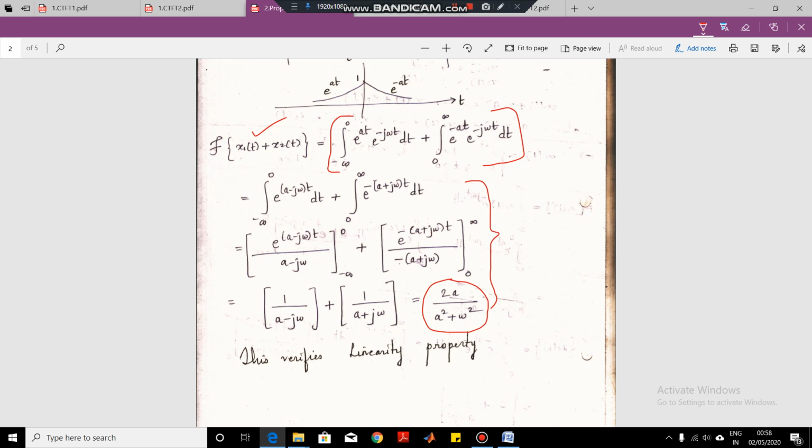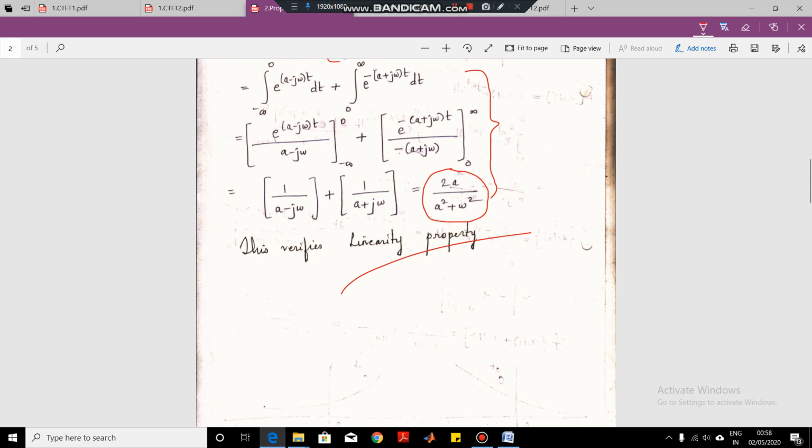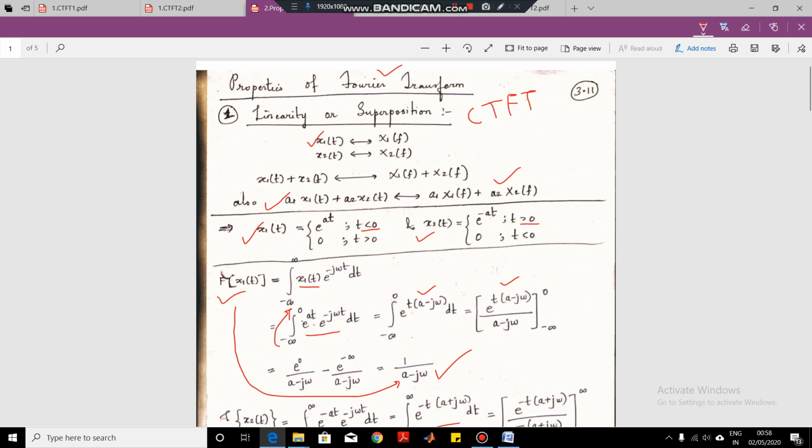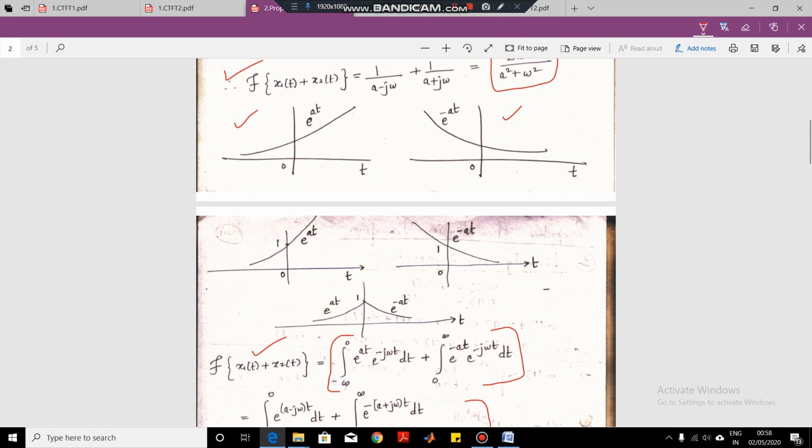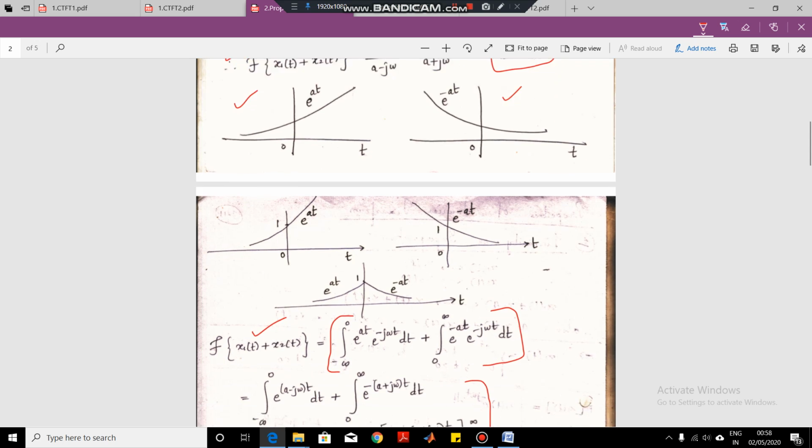So this verifies the linearity property, which states that the linear combination of the inputs will produce the linear combination of the outputs. Here the inputs are our time domain signals and the outputs are our frequency domain signals, that is, the Fourier transform. So in this way we can verify the Fourier transform linearity property.